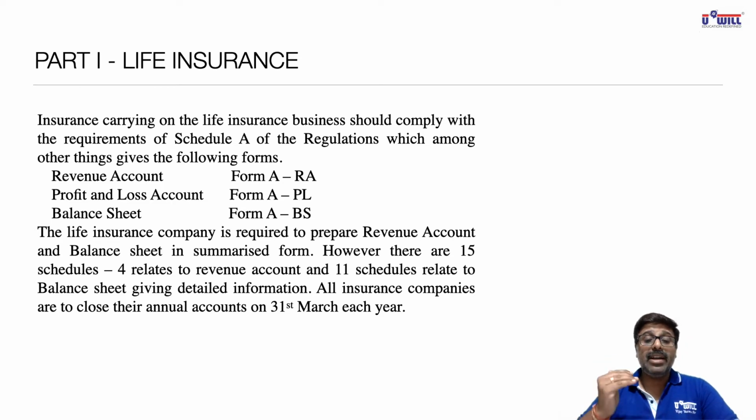Today we will take up the formats of only the life insurance company. Once you remember these formats, in the next lecture we will solve the questions related to life insurance company final accounts, and after that, in the next lecture, we'll understand the formats of the general insurance company.